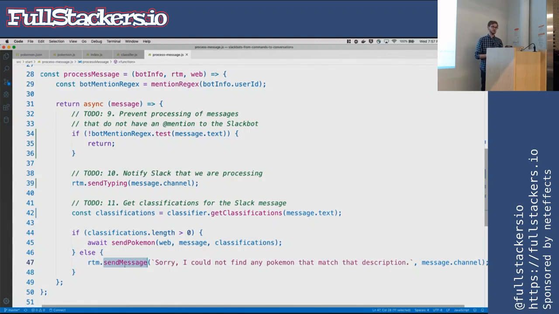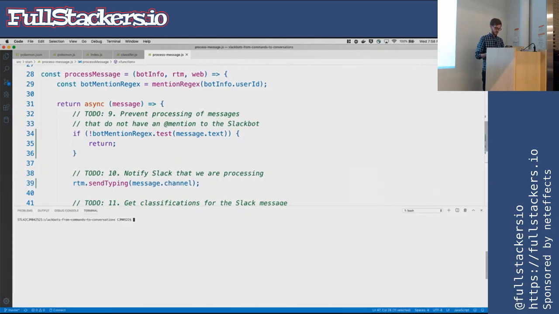So you might run into where the classifier gives you 50 results back or gives you none. How are you going to handle those? That's where you might need to either pick a different algorithm or do further processing to try to narrow down that list. But for us, we're just going to either send you everything or send you an I'm sorry message. And that's pretty much what it is. It's fine for MVP, but we can do better next time.